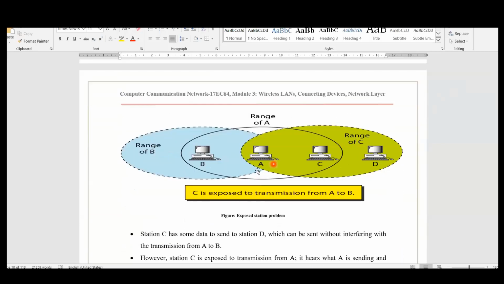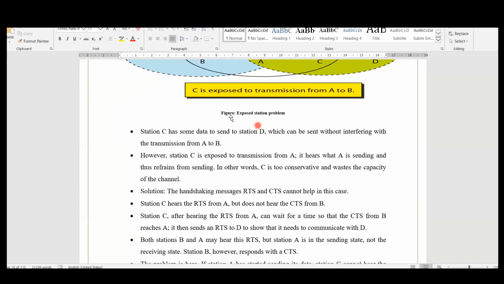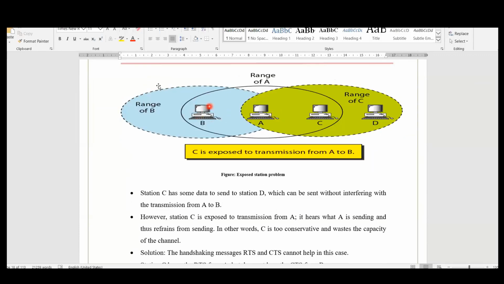In this one, what happens here, the communicators are different. So we can assume that B has a range of this blue color, C has a range of communication in this region. So B and C are not connected, they are out of range, but A can send the data to B and C.